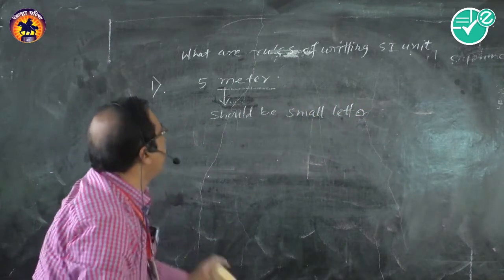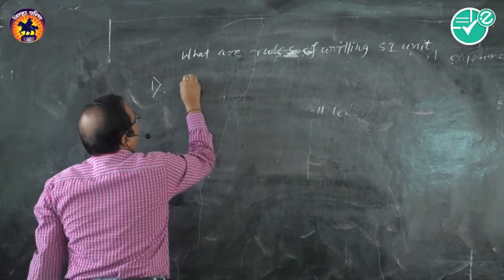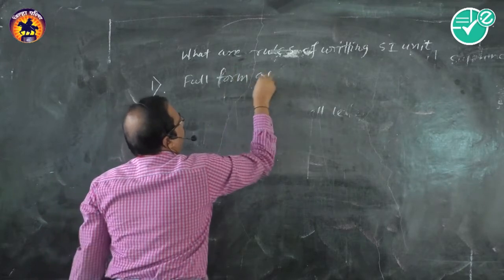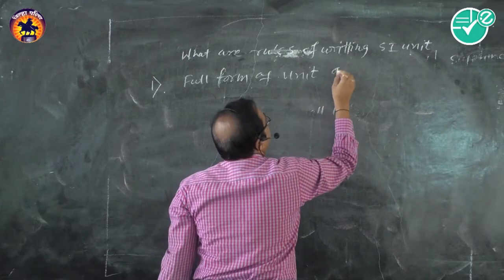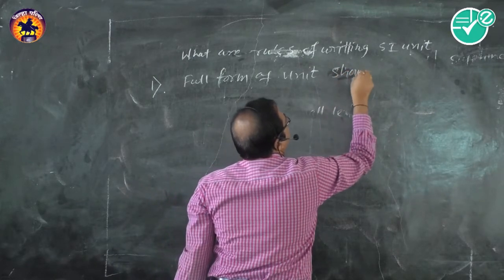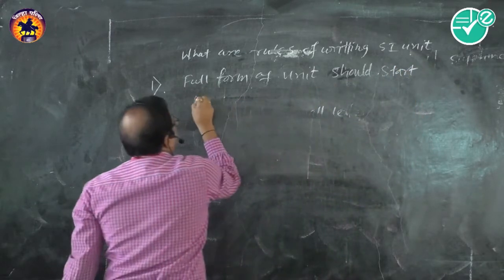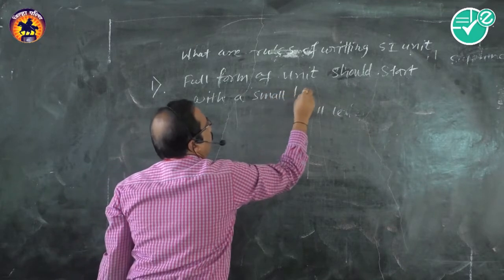The full form of the unit, while writing the unit of a physical quantity, the SI unit, should always start with a small letter only.